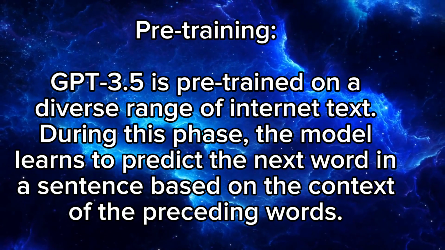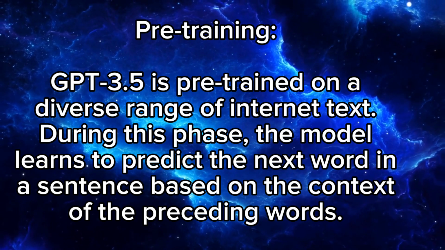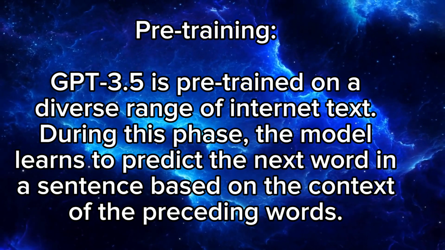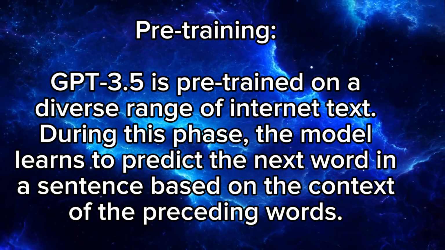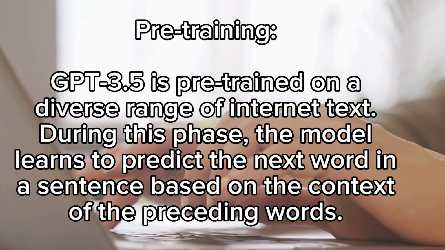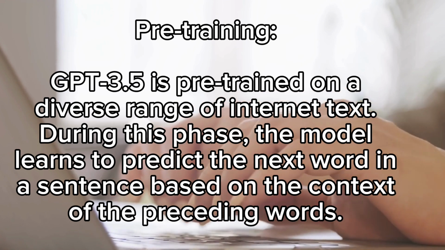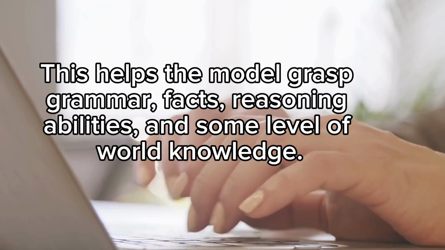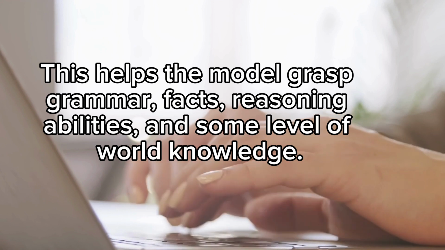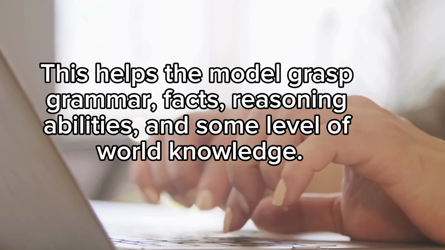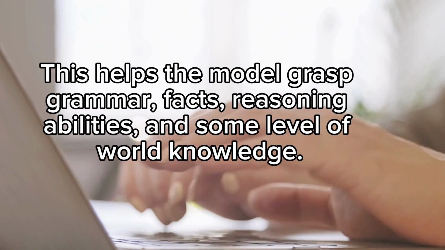Pre-training. ChatGPT 3.5 is pre-trained on a diverse range of text. During this phase, the model learns to predict the next word in a sentence based on the context of the preceding words. This helps the model grasp grammar, facts, reasoning abilities, and some level of world knowledge.